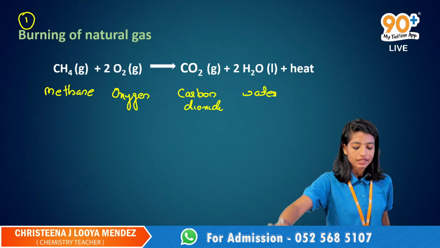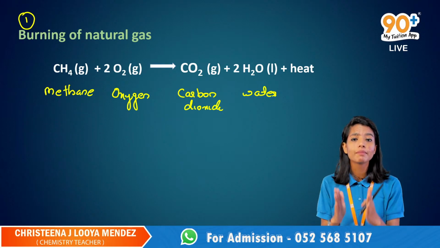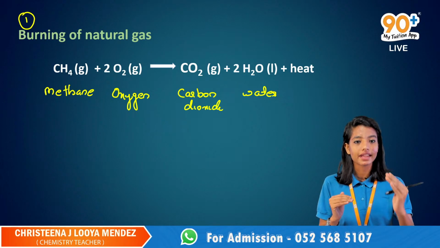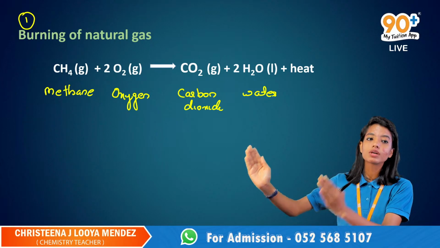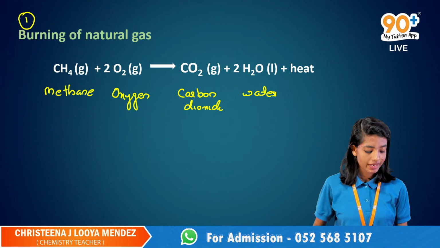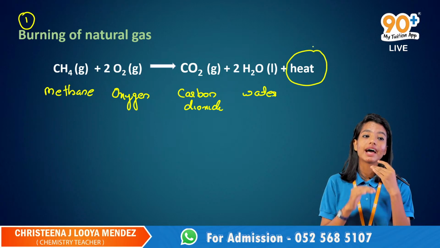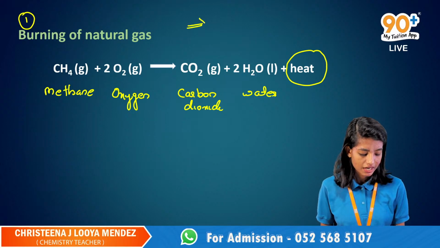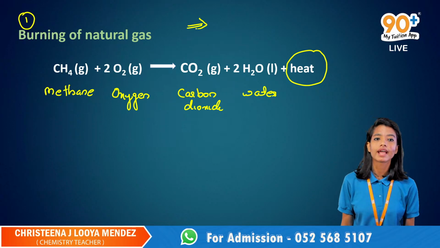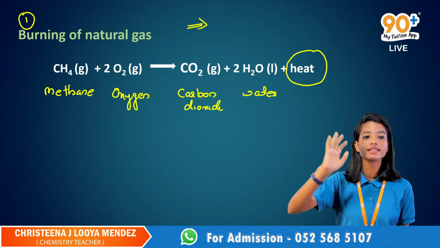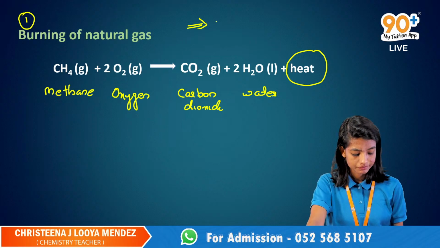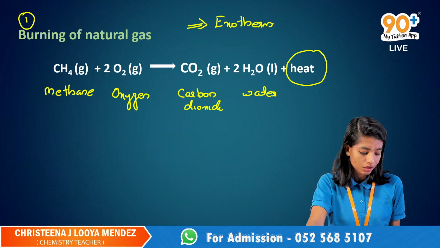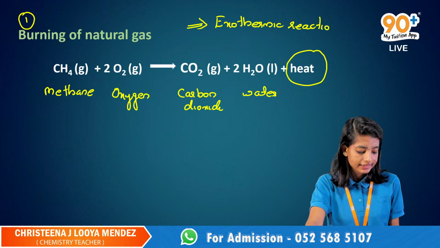Very good. So here we have a chemical reaction where methane, during burning, reacts with the oxygen that is present in the air and produces carbon dioxide and water with the liberation of heat energy. If they are liberating the heat energy, I can call this reaction as what? Exothermic. Very good. It is an exothermic reaction.